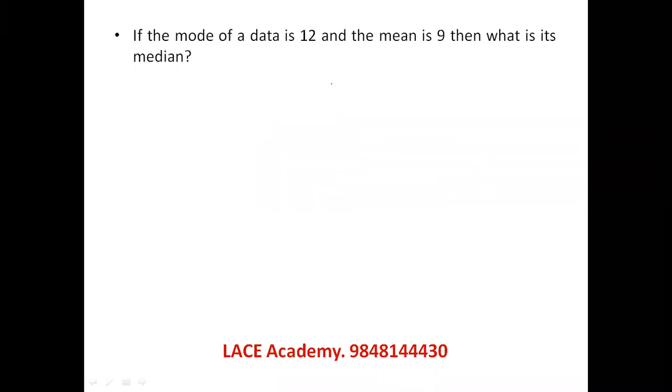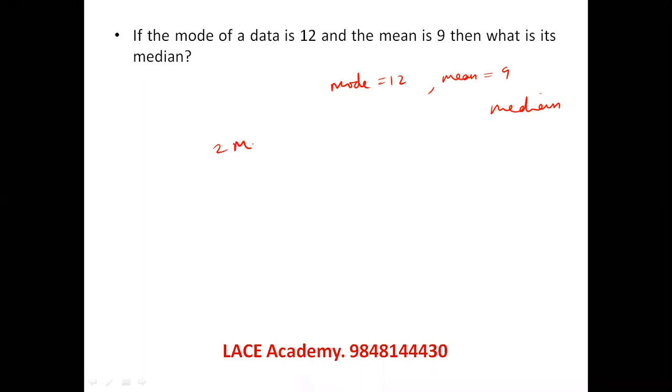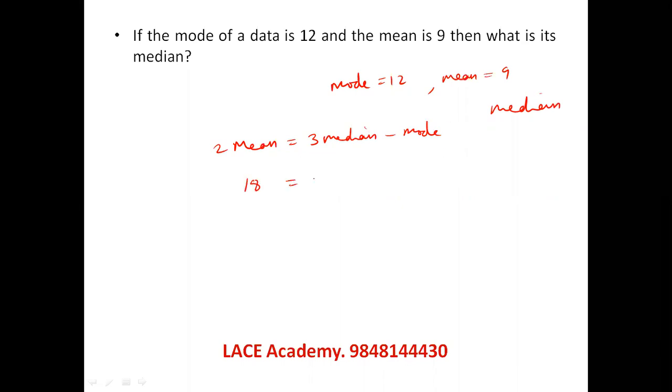Mode of a data is 12. Mean of a data is 9. What is the median of the data? So there is a relation between mean, median, mode. You might be knowing it. 2 mean is equal to 3 median minus mode. So we know that mean equal to 9, 2 times 9 is 18, and 3 times median minus mode is 12. So minus goes to that side, 3 median is equal to 30, median is equal to 10.